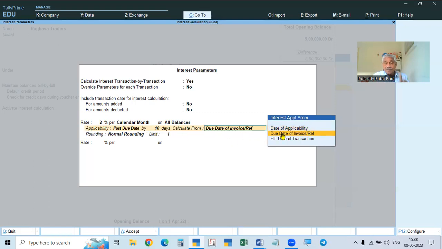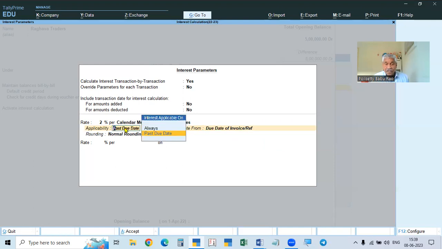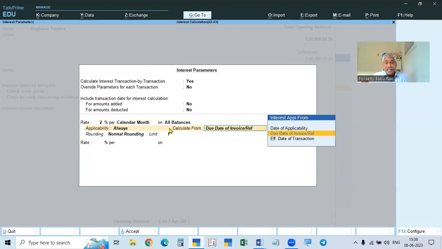If you did not give any credit days, or if the credit days are given in the ledger or in the invoice, then you have to take it as the due date of invoice. Here you have to take it always. If days are not given anywhere, then it is the due date of invoice, the same date of invoice or after the credit days.